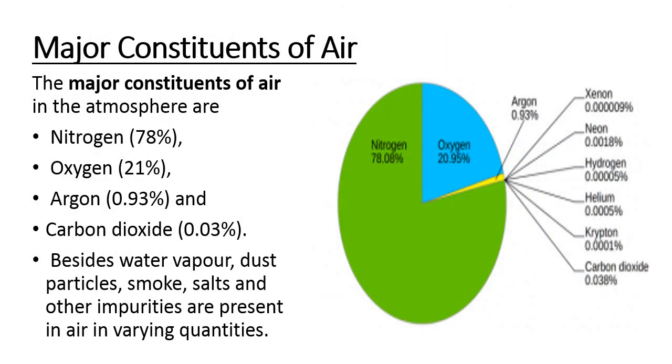Now what are the major constituents of air? The major constituents of air in the atmosphere are nitrogen, which is the maximum, that is 78.08%. Oxygen, the second highest, that is 20.95%.